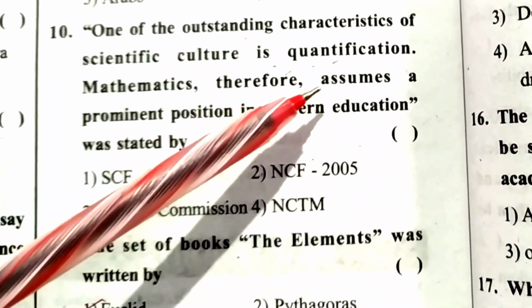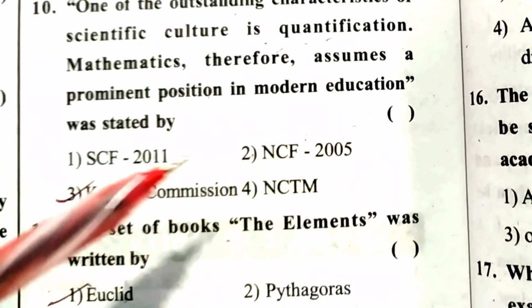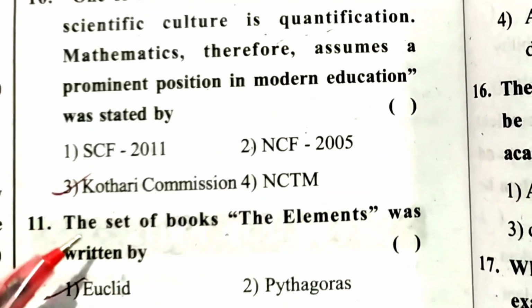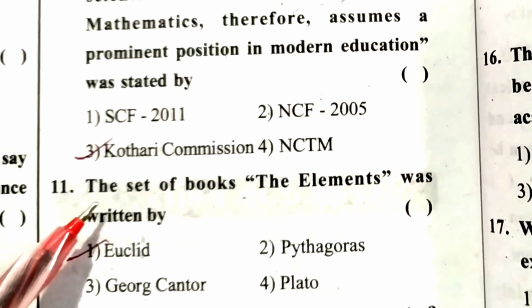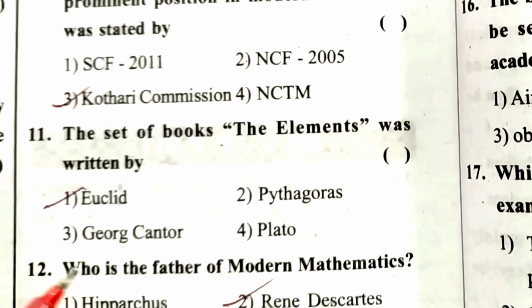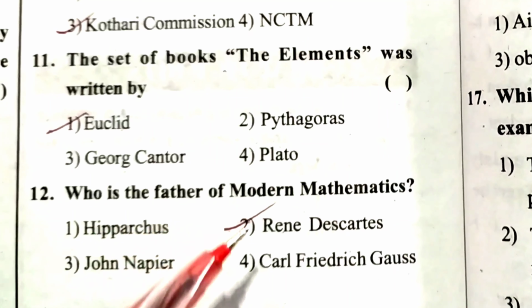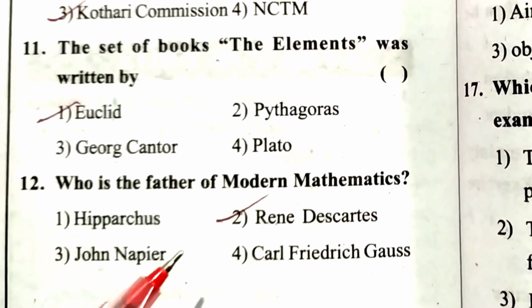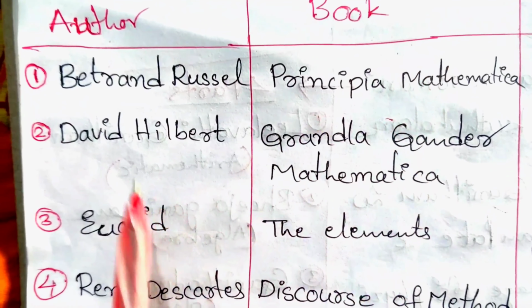Mathematics therefore assumes a prominent position in modern education, was stated by the Kothari Commission. Next question. The set of books, The Elements, was written by Euclid. Next question. Who is the father of modern mathematics? Answer: René Descartes.